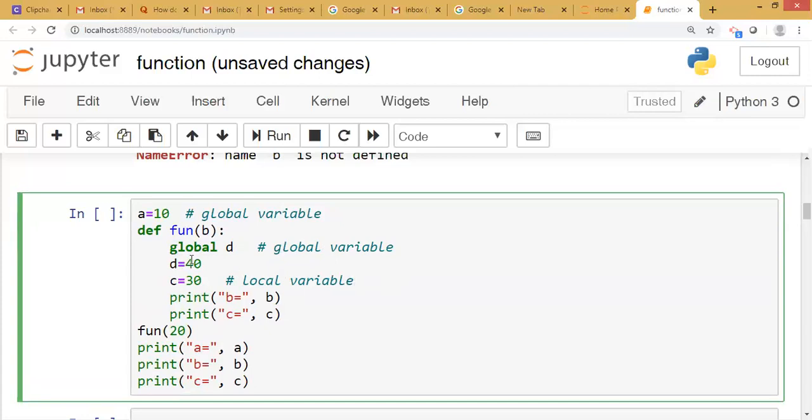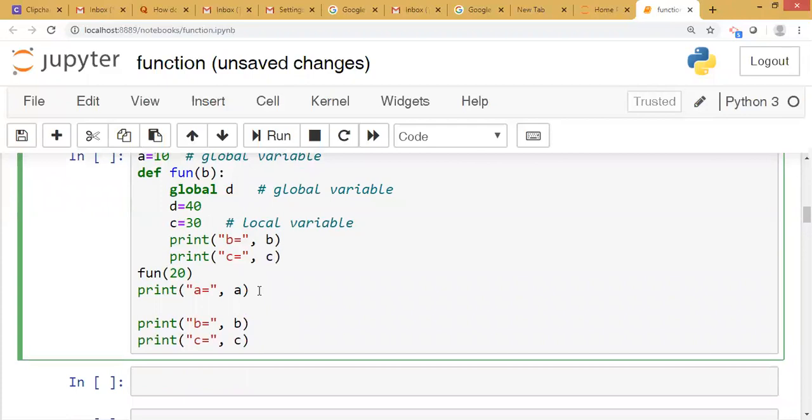Okay, d equal to 40, c equal to 30 local variable, print b equal to b, that 20 we have passed here, c equal to c, that is 30 local variable. Now here we will print d is equal to d. Value of d will be printed outside the function as d is a global variable. Now we have defined it by using global statement or global keyword, and value of d will be 40.